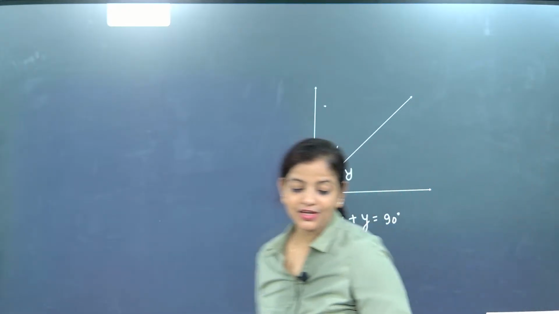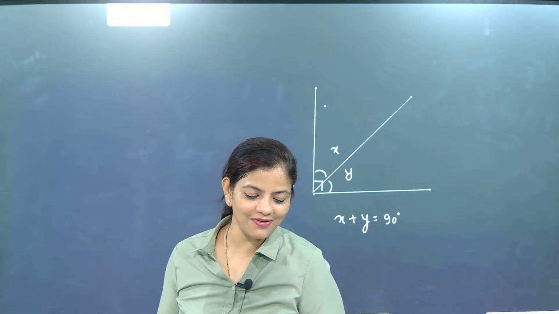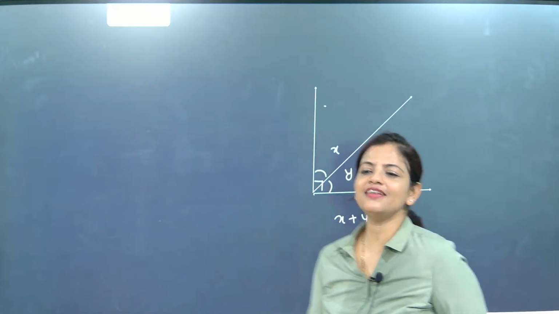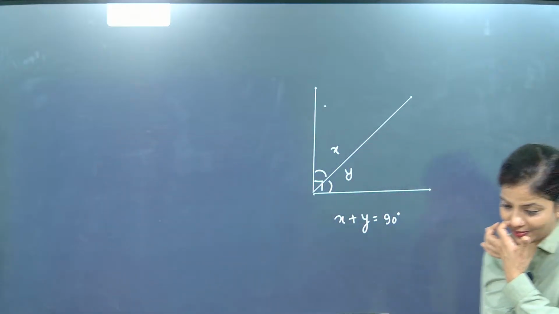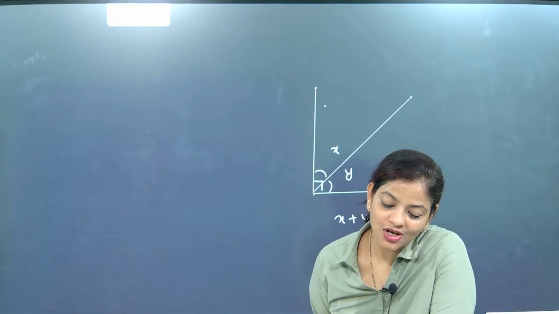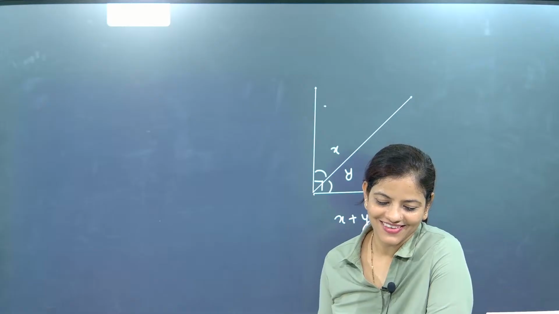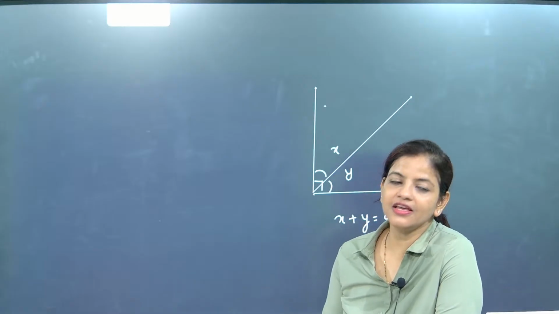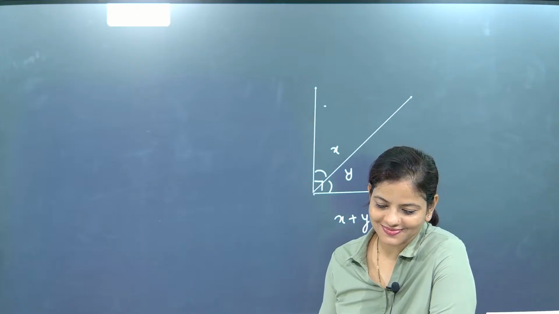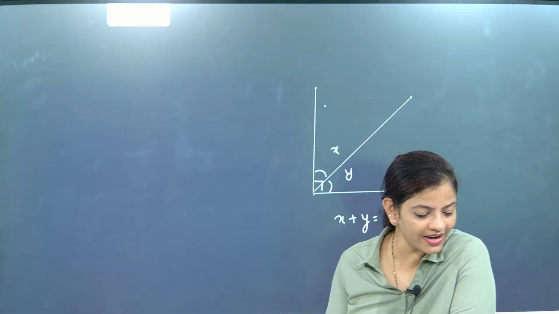If an angle is 2 times its complement, find the angle.